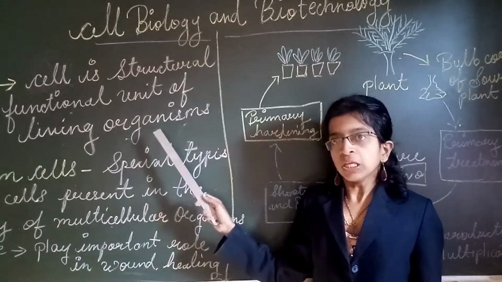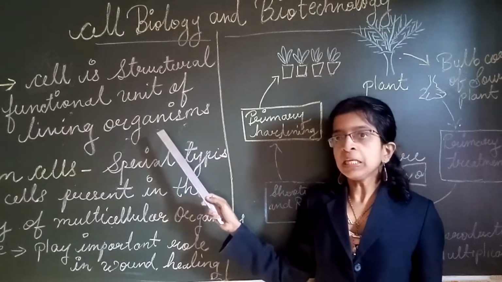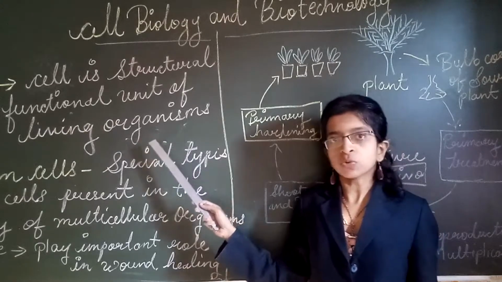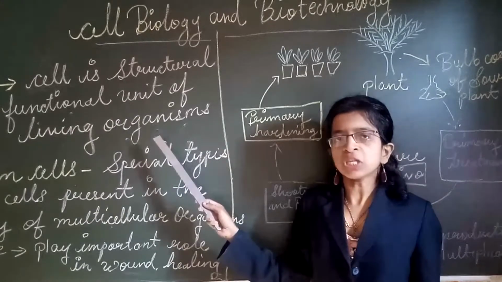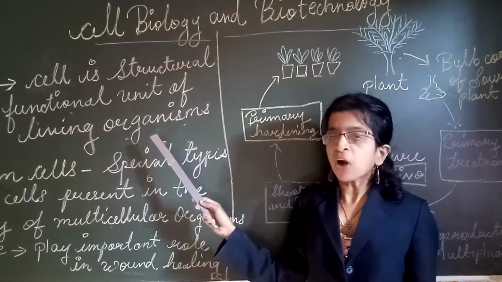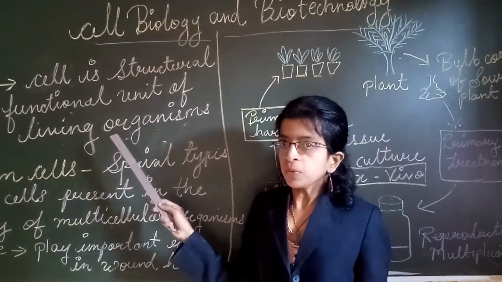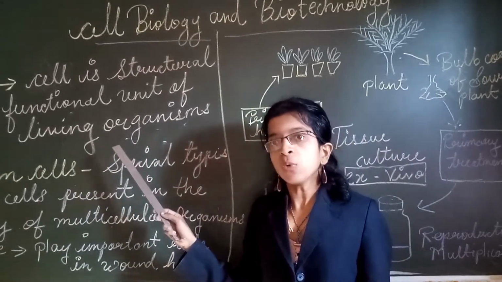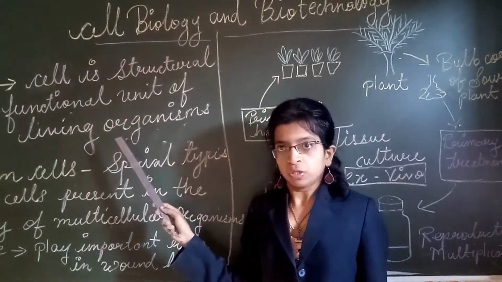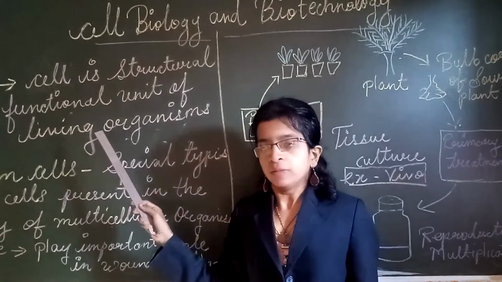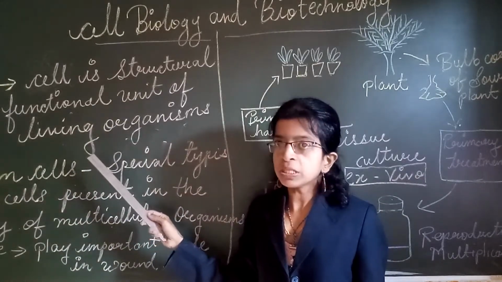Robert Hooke was the first to discover the cell. Looking through a microscope, he noticed a small structure. He found a honeycomb-like structure, and then he named it cellula. Cellula means a honeycomb-like structure. That is the cell. Now, there are different cells like RBCs, WBCs, stem cells.